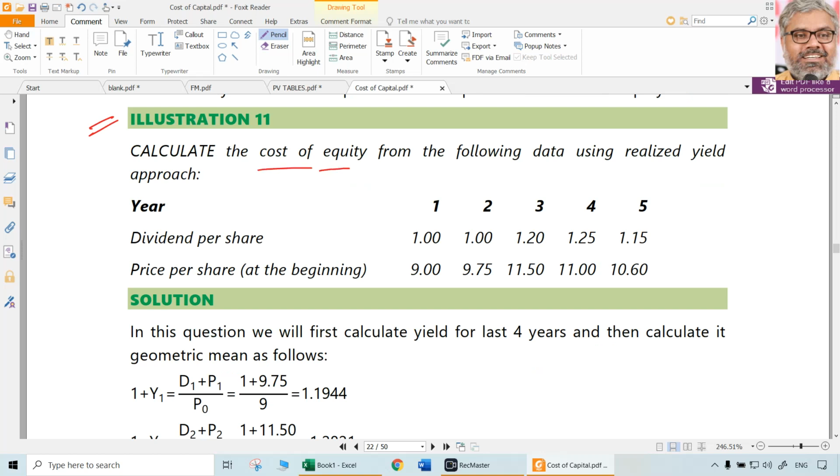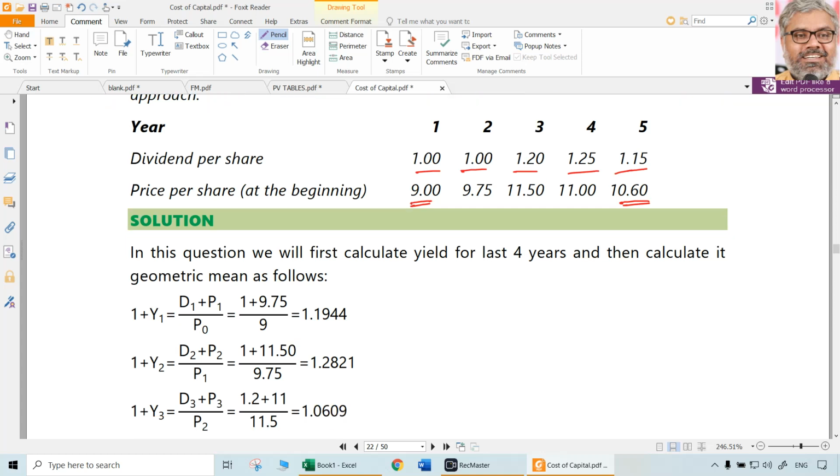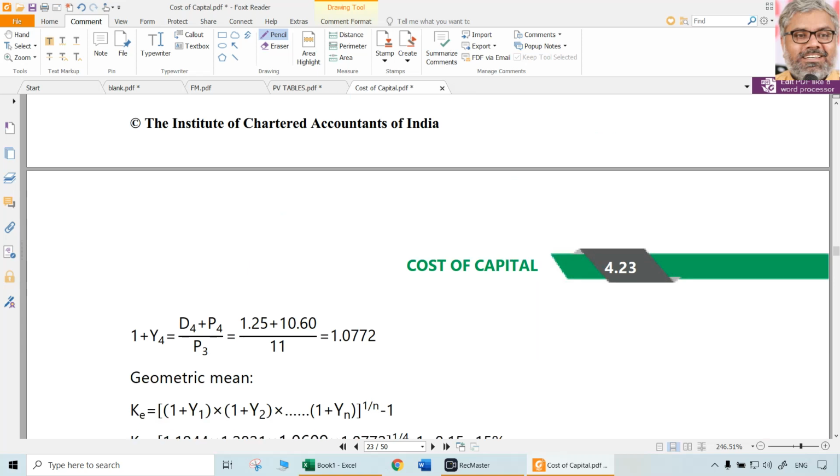Calculate the cost of equity from the following data using the realized yield approach. So look at this. Dividend per share is not the same. It is changing here. So we cannot use the annuity factor. Price per share at the beginning is 9 and at the beginning of the 5th year it is 10.6, right? So whatever the overall rate is, that can be found out.